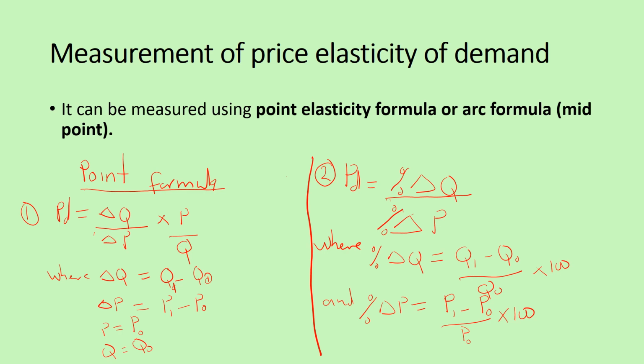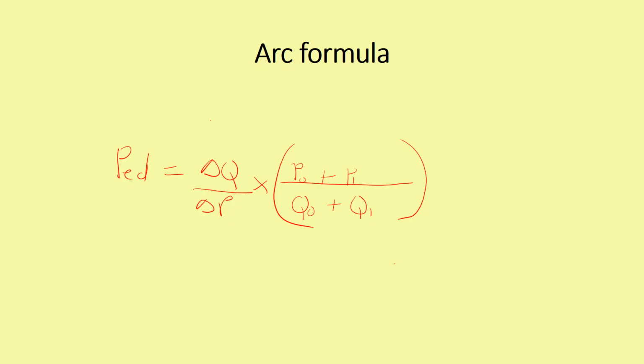Now let's move to that of the ARC formula. With the ARC formula, PED, which is the same as the price elasticity of demand, is equal to the change in quantity over the change in price, times, in brackets, the old price plus the new price, all over the old quantity plus the new quantity. So that is the ARC formula.